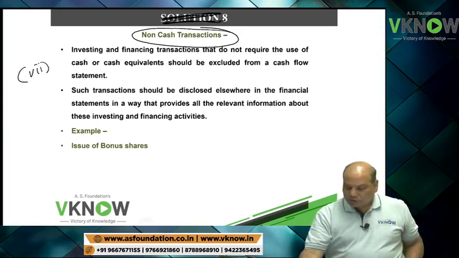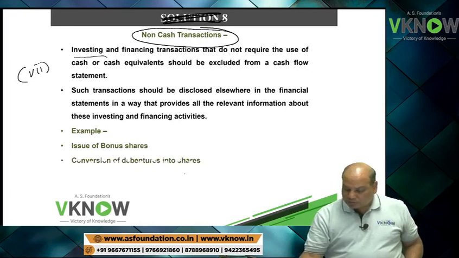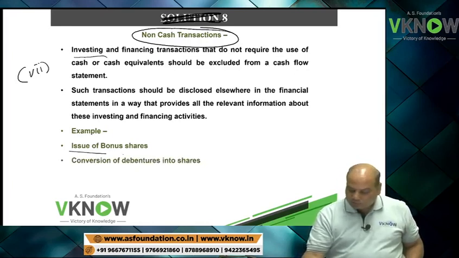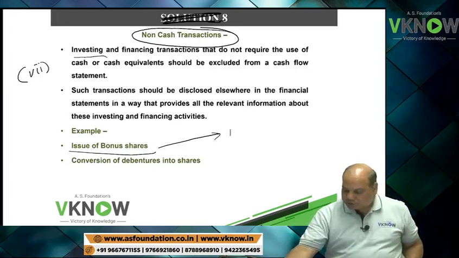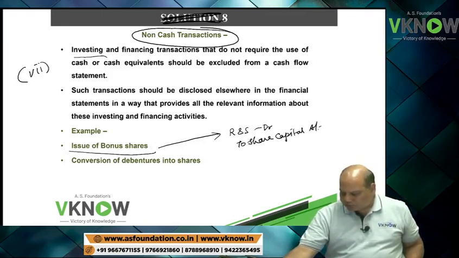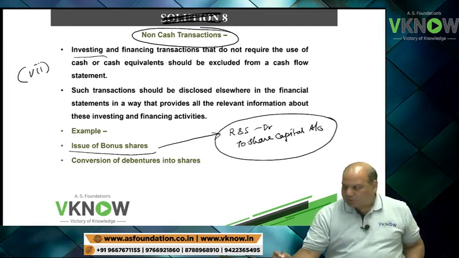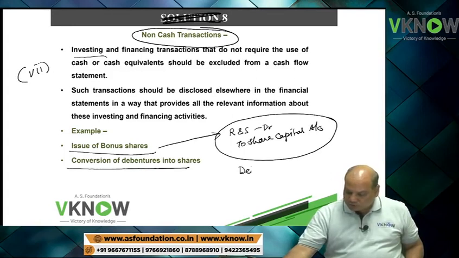Okay. Like for example, write down there bonus share. Do you remember entry for bonus share? Reserve and surplus account debit to share capital account. No cash flow is involved. Conversion of debenture into share.